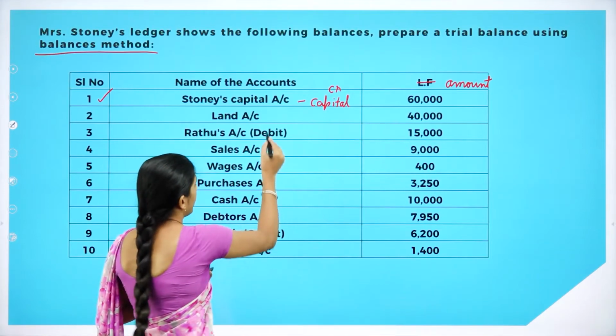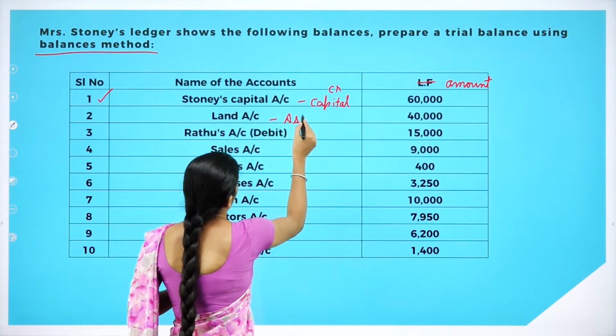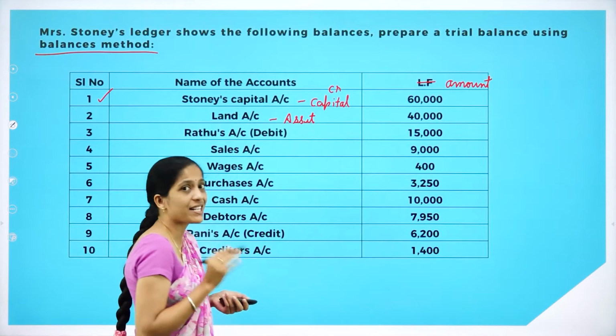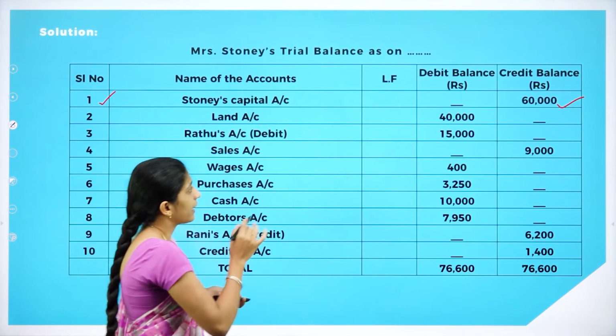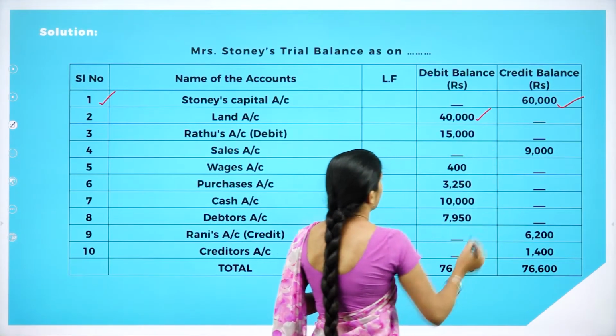Now coming to the next one, second serial number, that is land account. So what is land? Land is an asset. So where are we going to record an asset? In the debit side of our trial balance, it is 40,000. So serial number 2, land account, we will record in the debit side 40,000.